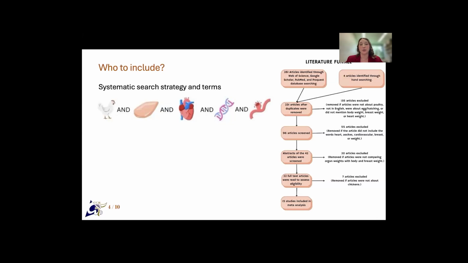To determine which papers to include in my database, I used a systematic search strategy across 4 different databases. So I used chicken or poultry, and breast meat yield, and heart weight, and genetic correlation, and aortic rupture or ascites. The literature funnel to the right of your screen shows the process I went through to determine which papers would actually end up in the final database. The 15 papers that were included in the final meta-analysis database had data extracted from them. The data I extracted included carcass component weights, organ weights, diet components, and flock characteristics, such as sex, strain, and age.